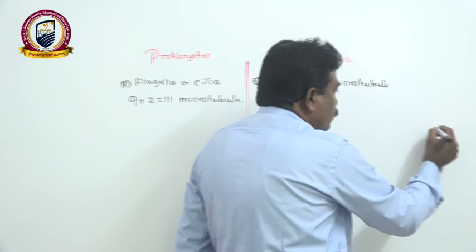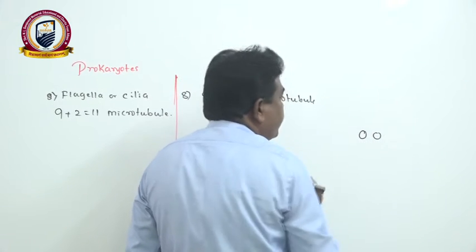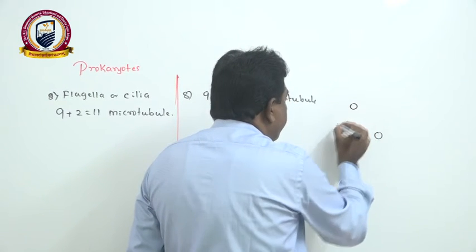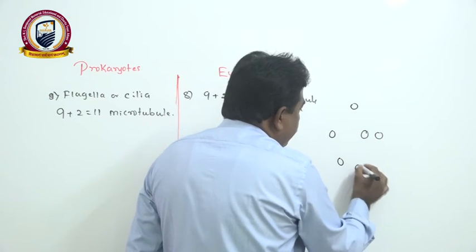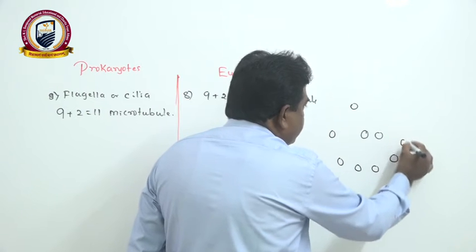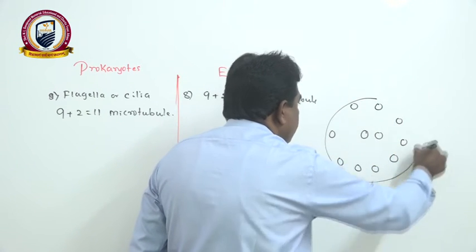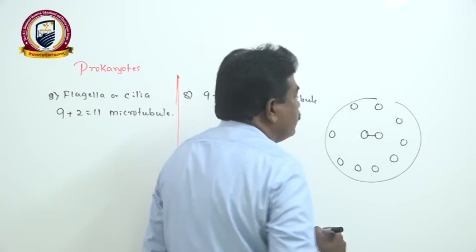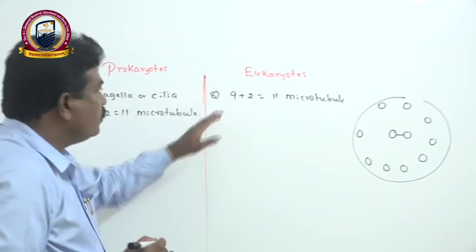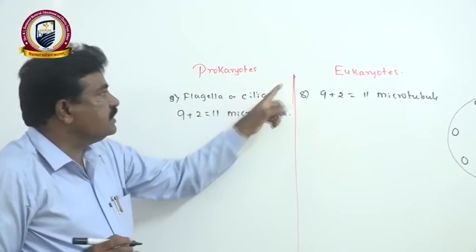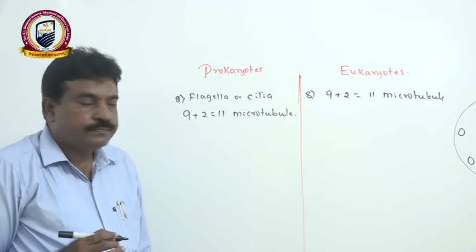Wherein 2 microtubules remain at the center, 9 on the periphery. 1, 2, 3, 4, 5, 6, 7, 8, 9. Like that, this special microtubule arrangement is seen in the flagella or cilia of the eukaryotes.